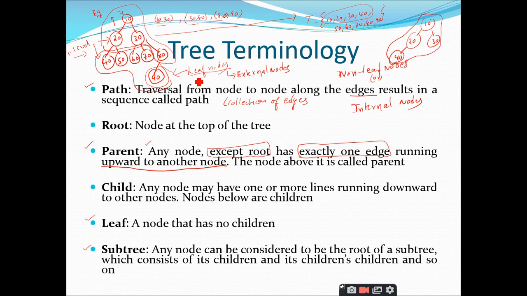Similarly, can anybody tell me what other subtree we have? I have given this example: 30, 60, 70, 80, 90. Similarly, you can start from here, 30, 60, 70, 80, 90. This is also one subtree. Similarly, I can take this particular branch, 80, 90.